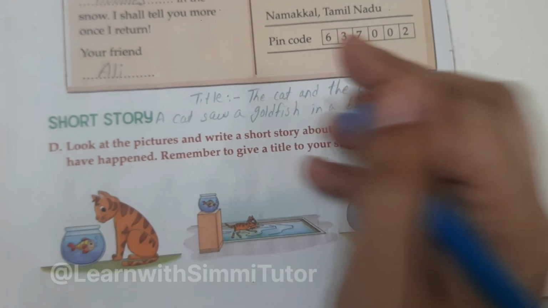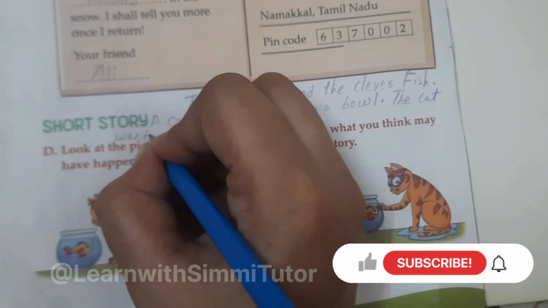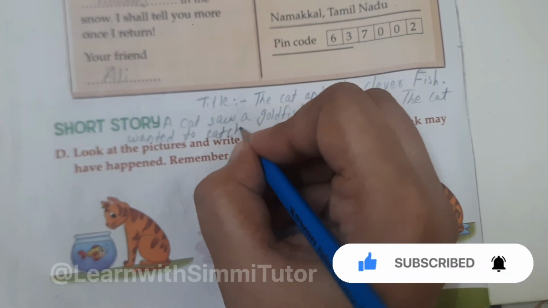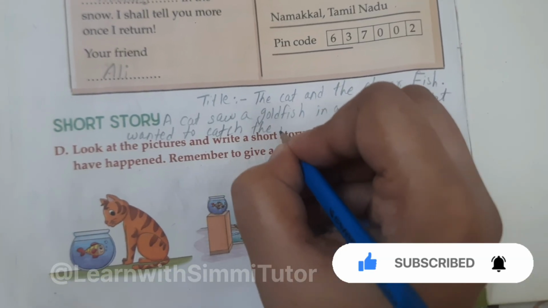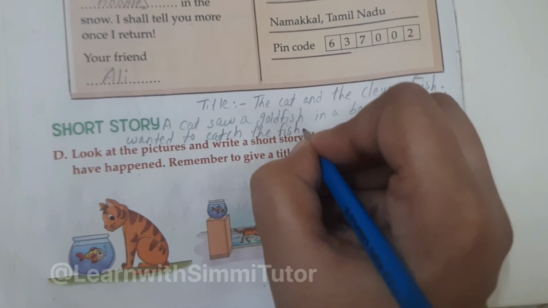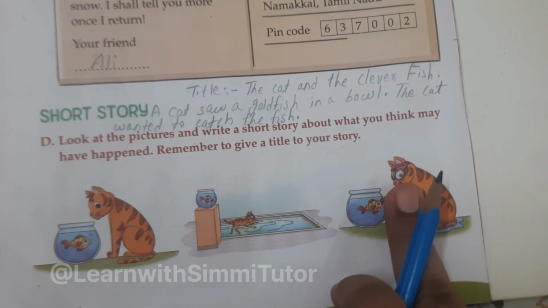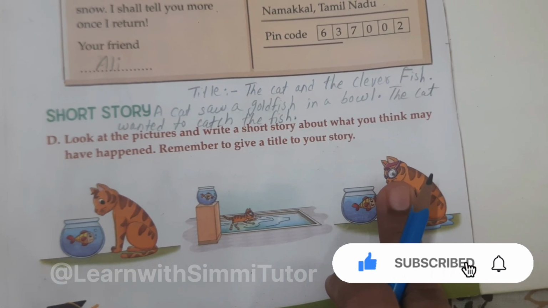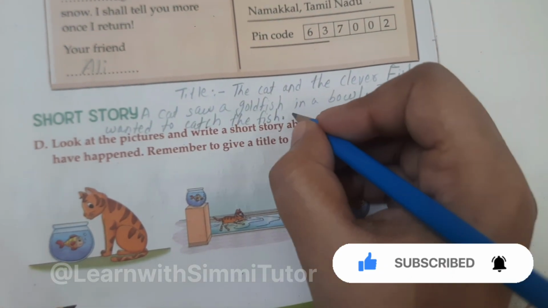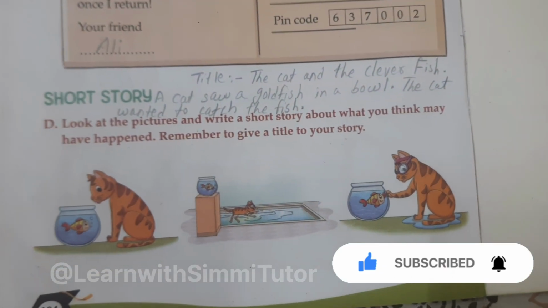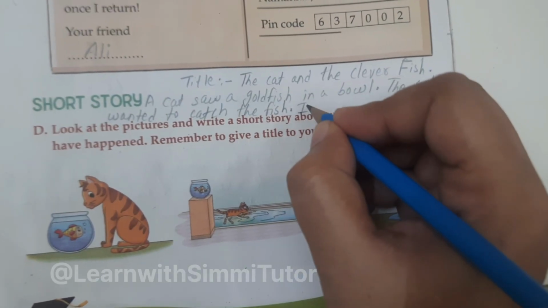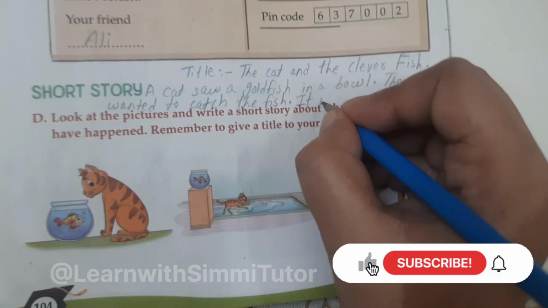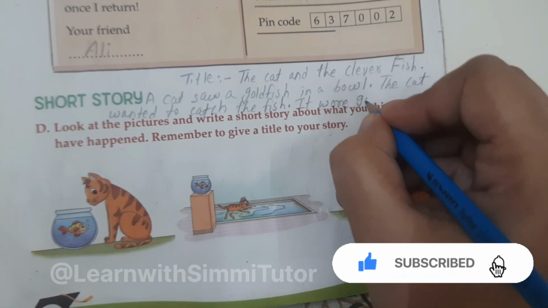The cat wanted to catch the fish. Okay. So what did it do? We won't use she because we don't know whether the cat is male or female. Okay, so we will write it wore goggles,